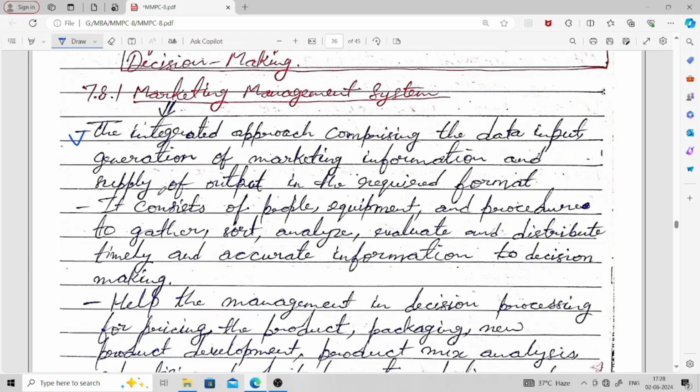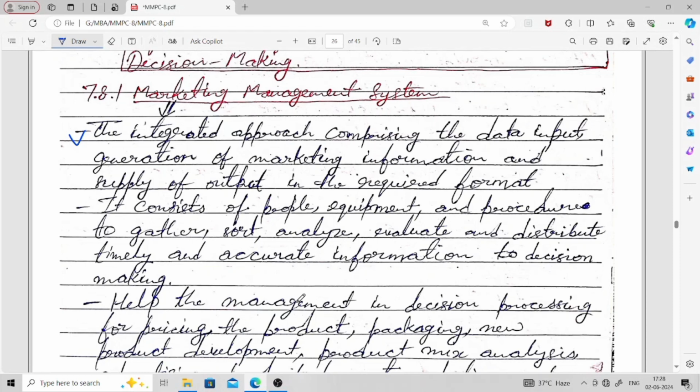It consists of people, equipment and procedures together to gather, sort, analyze, evaluate and distribute timely and accurate information to decision making.